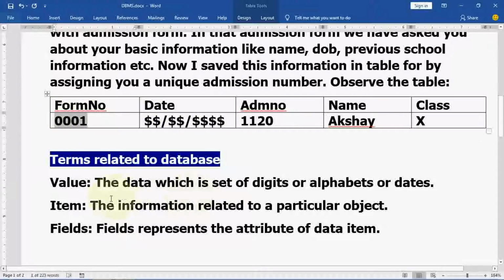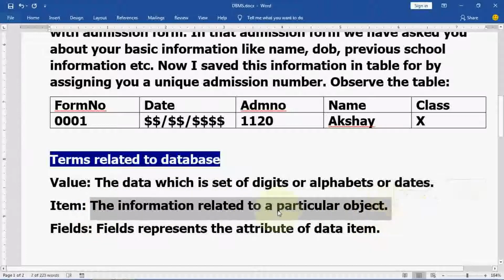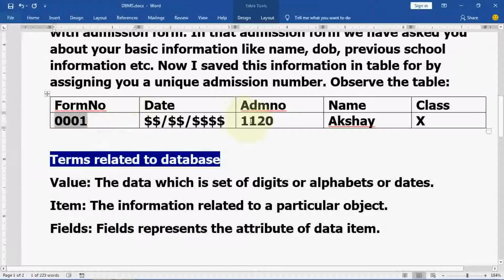Then next, the information related to a particular object is called a data item. Whatever we are writing can be considered as a data item. Then fields represent the attribute of a data item. 0001 is one data item, and it represents the form number. That is called an attribute.